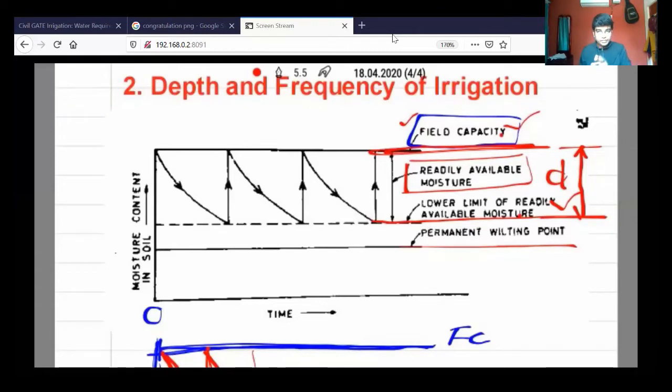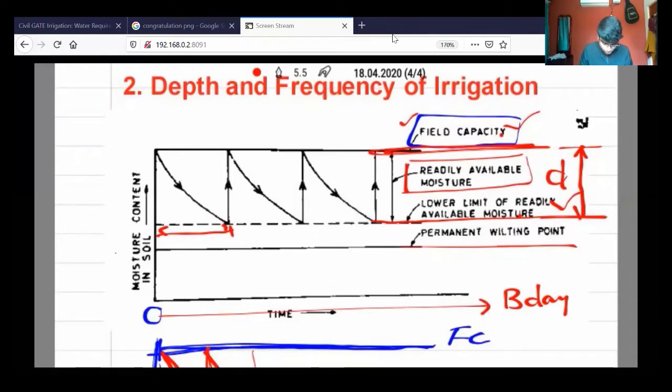Now the second point, frequency of irrigation. If you see, this is the first watering gap. For example, I have considered this scale as B days. In these B days, how many times am I giving water? The already existing moisture will not be counted. Now the water is lowered, so to bring it to the field capacity I give moisture. This is the first irrigation.